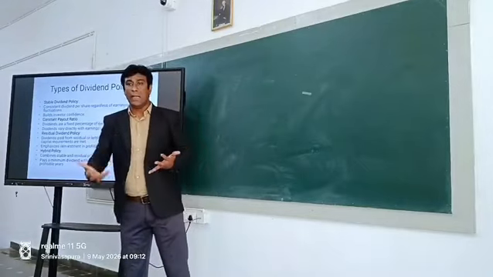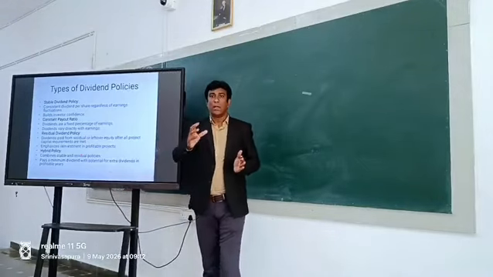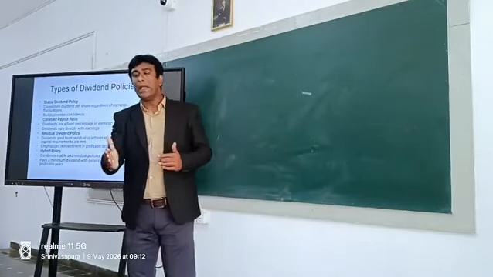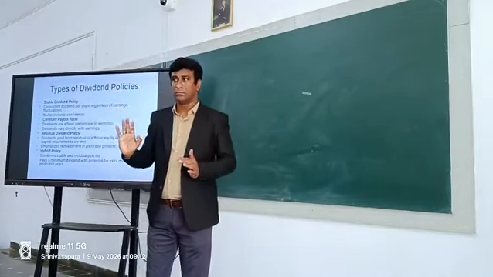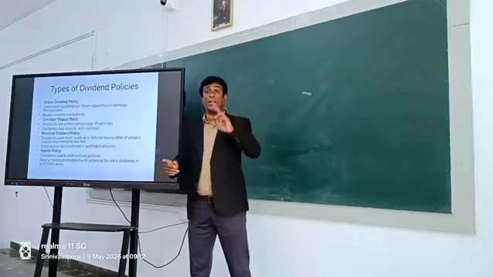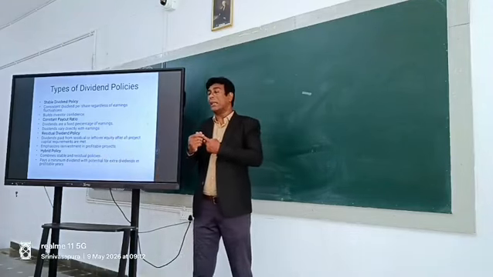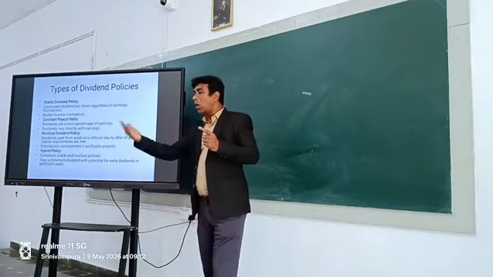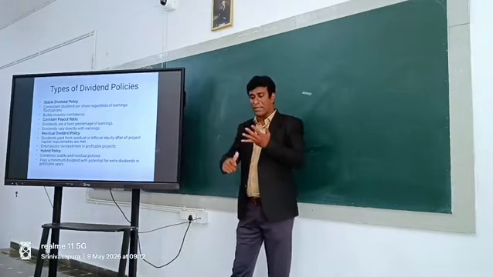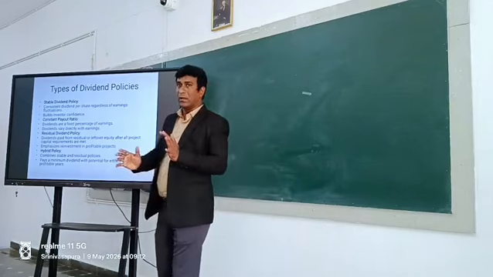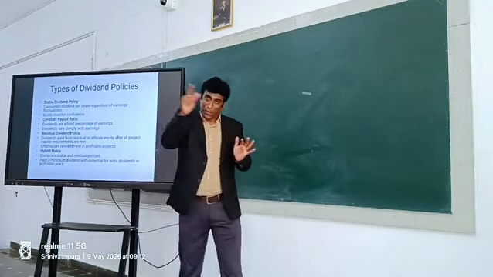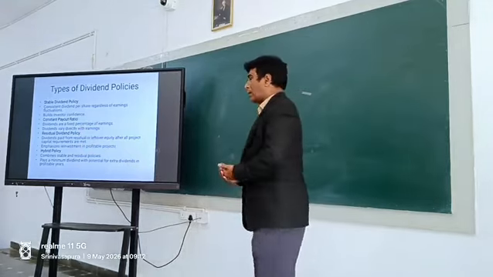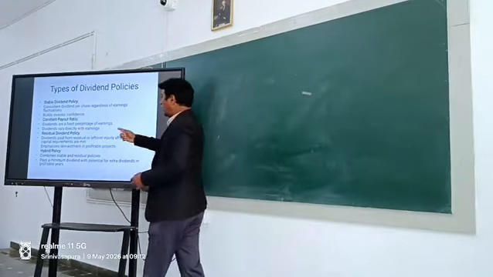Whatever is left over, out of that, regularly, year after year, it declares a dividend of 10% every year. So it is a combination of both. The company is not declaring the dividend upfront. It is meeting all its requirements, purchasing machinery, everything. Then from whatever is left over, it declares 5%, 6% or 10% regularly. That is called a hybrid policy.